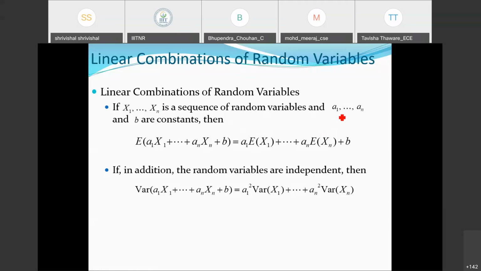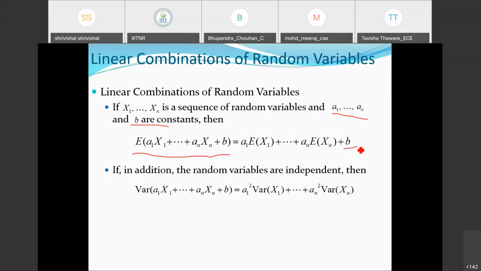If we apply the expectation operation, the outcome will be a1 E[X1] plus a2 E[X2] plus, moving on simultaneously, an E[Xn] plus b. Since b is a constant, after the expectation operation we get the same number.